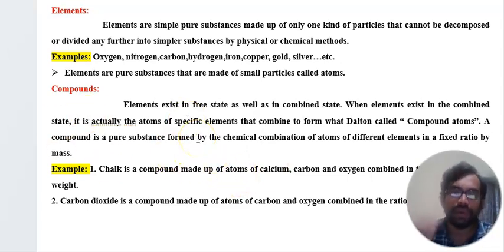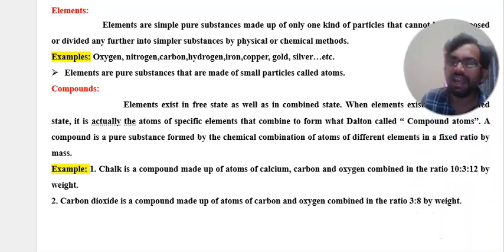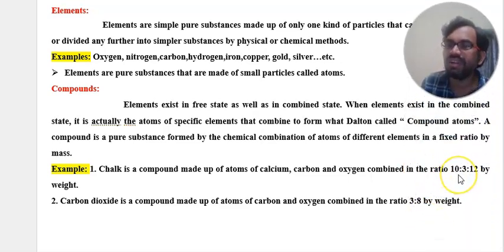What is a compound? A good example is chalk, like chalk powder or a chalk piece. It is a compound made up of the atoms calcium, carbon and oxygen combined in the ratio 10:3:12 by weight. Another good example is carbon dioxide, a compound made up of atoms of carbon and oxygen combined in the ratio 3:8 by weight. So these are examples of compounds.